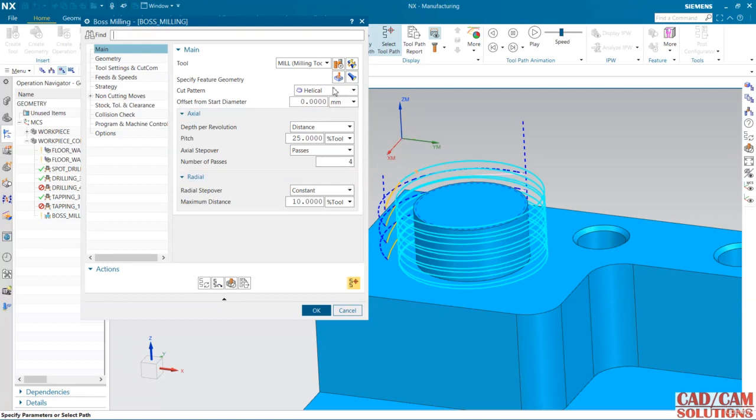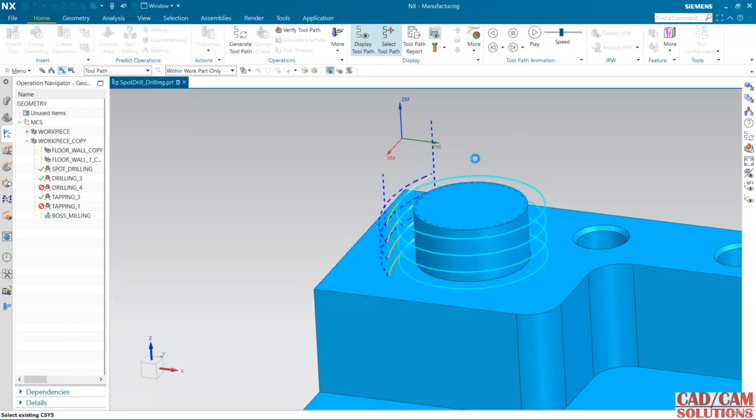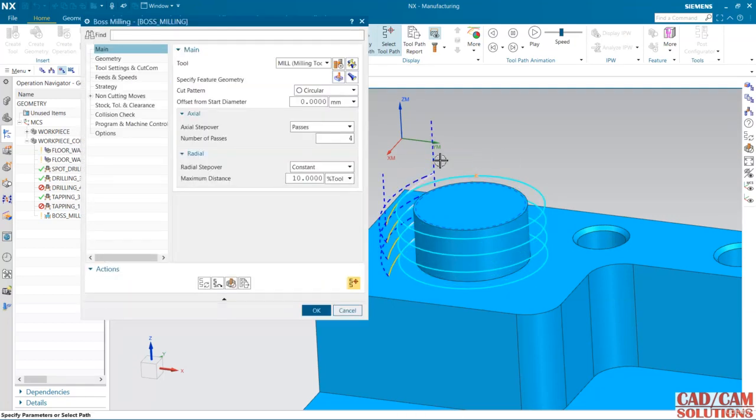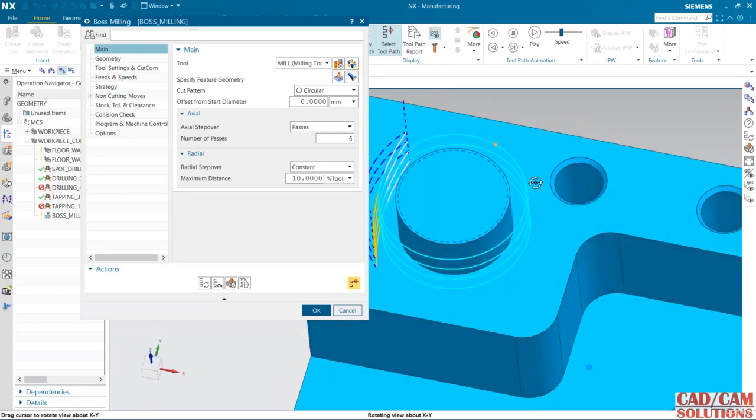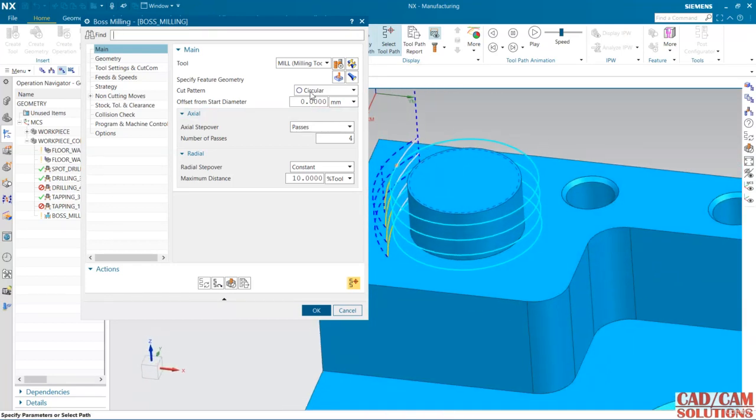And one more is there, circular. Okay, now it is circular. We cannot see so much difference here because spiral and circular are working the same, because the stock is not that much, and that's why both are looking the same.